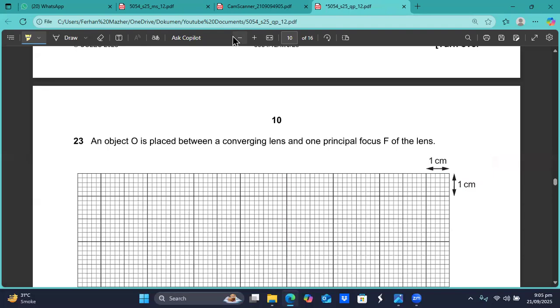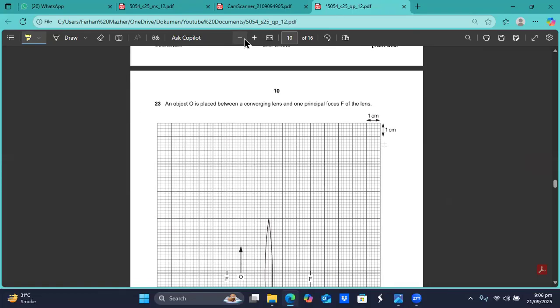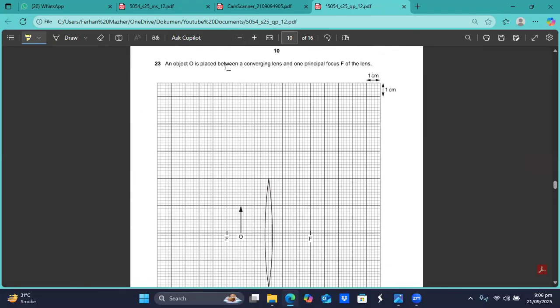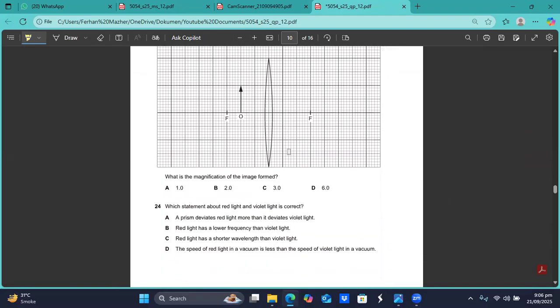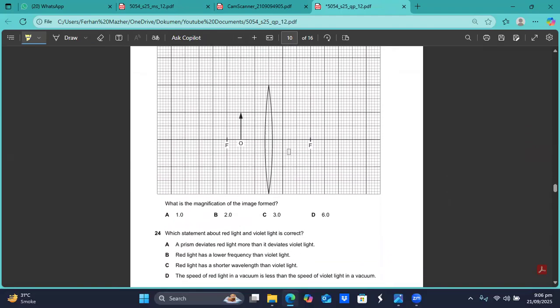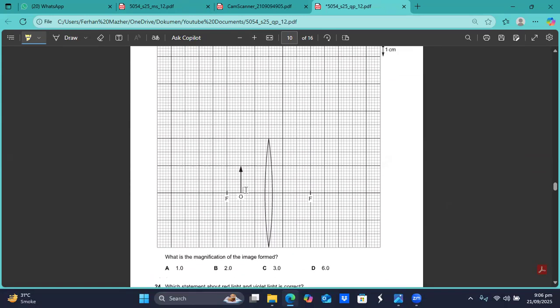Between a converging lens and one focal. Okay, so let me show you. So what is their question? Their question is, what is the magnification of the image formed? So first of all, we have to form the image here. So when we form the image, what we do is draw two rays.